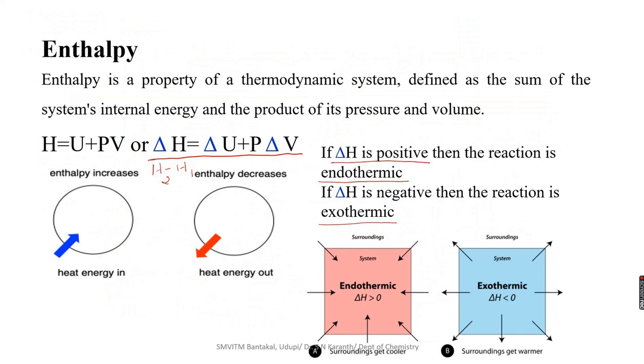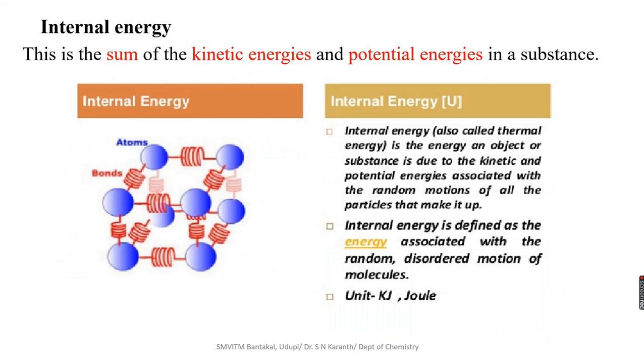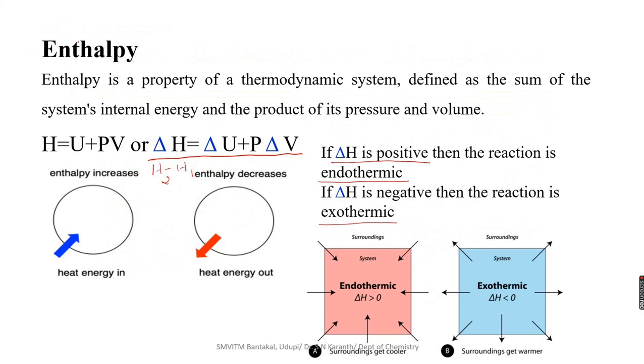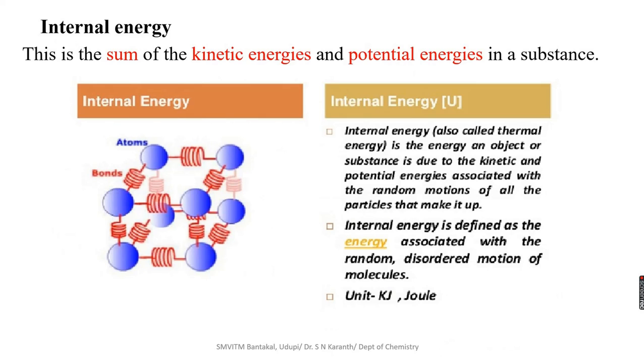The next term is enthalpy, delta H equal to delta U plus delta V. Enthalpy is related to delta U, or U, the internal energy. Then what is internal energy? It is the sum of the kinetic energy and the potential energy in the substance. Okay, the sum of kinetic energy and potential energy of the substance is called internal energy.